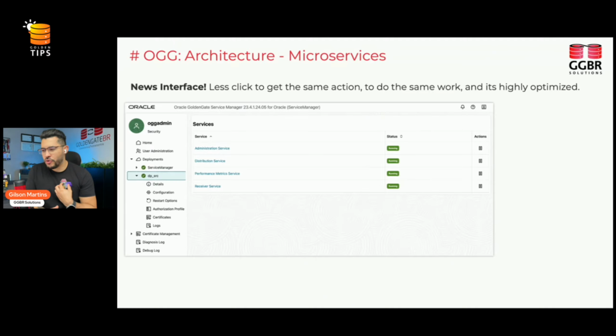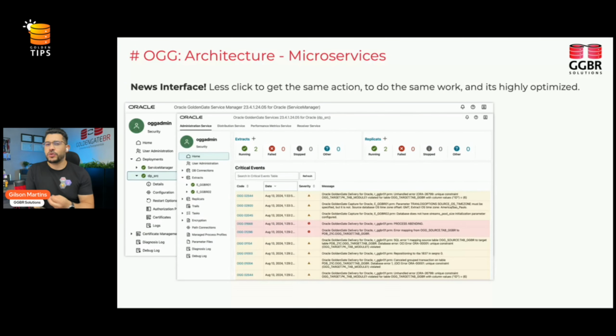I like the command line more, I have to confess. But the new graphical interface of 23ai is really nice. We can handle all of the things through that, and we don't need to be connected in the server. We can connect remotely to the web browser with the connection and port that you're going to use, and do all of this stuff wherever we are. This is really nice. We can manage all the extracts and the replicats. We can see all the logs, all the reports, all the error messages. We can see very easily all of the logs and all of the things that are happening in the GoldenGate.